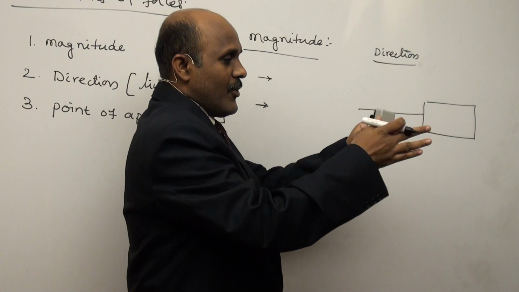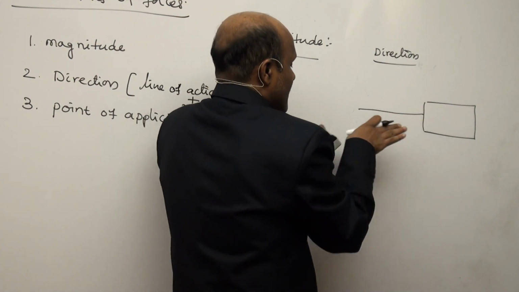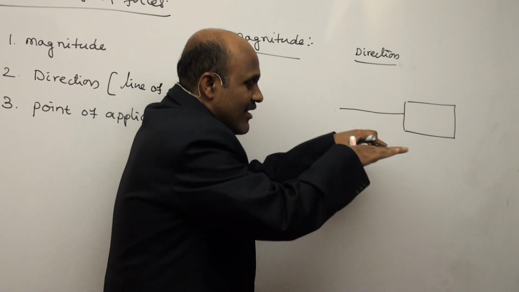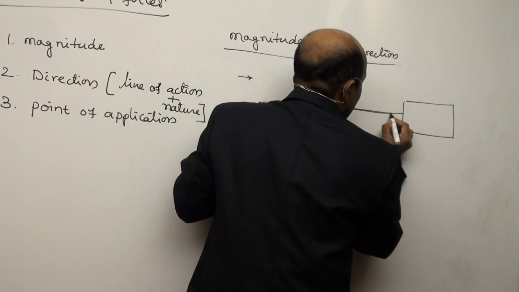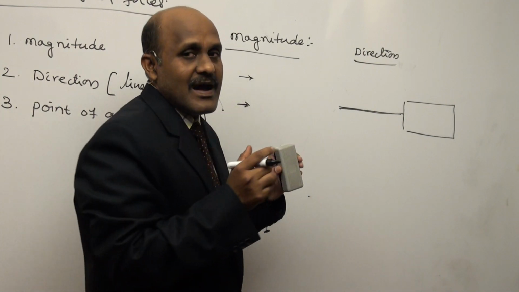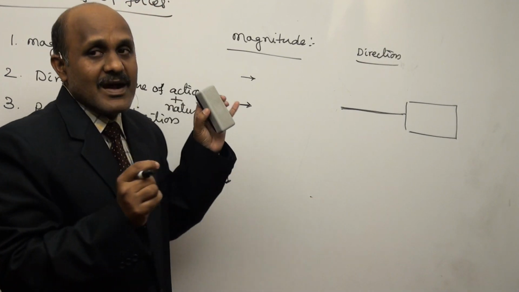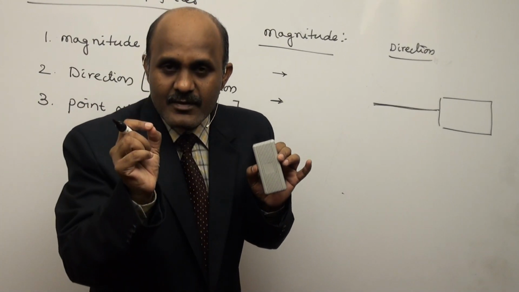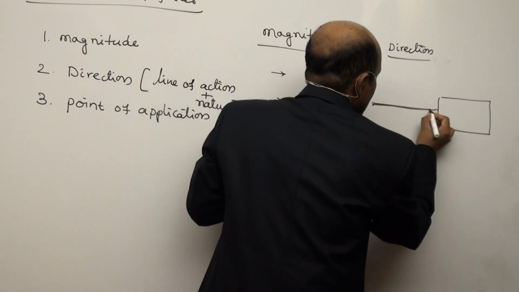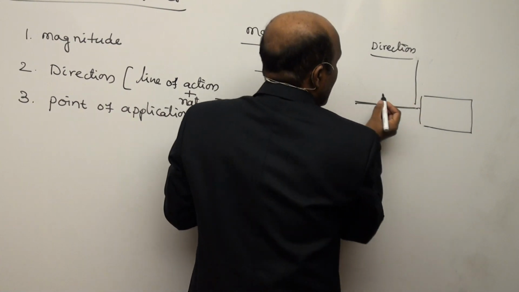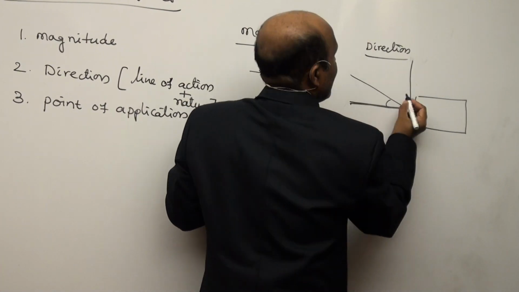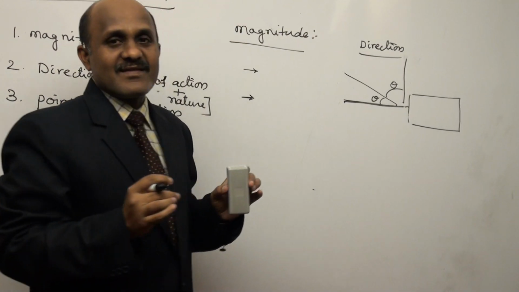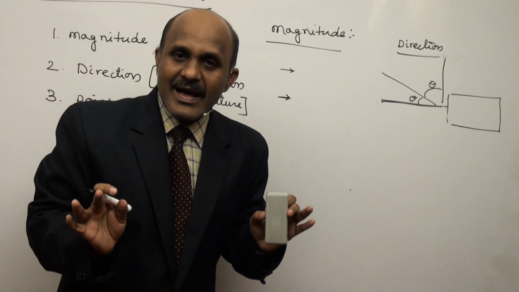Suppose it is a body, and now I am applying action in a horizontal direction. So this is a line of action. The direction is nothing but the line of action of a force. The line of action of a force may be horizontal, vertical, inclined to horizontal or inclined to vertical. So this is a direction. Clear? All of you clear?